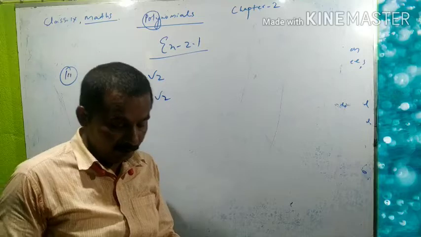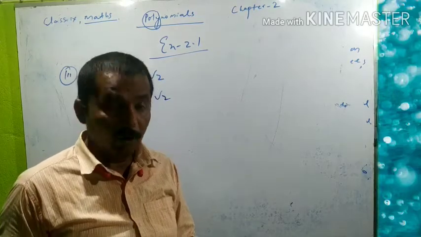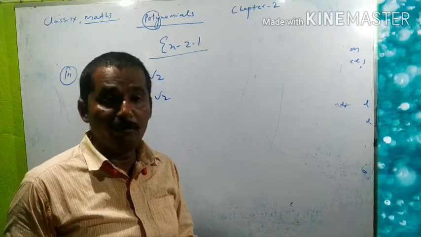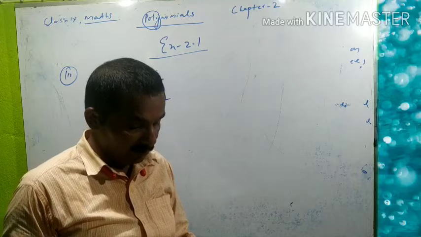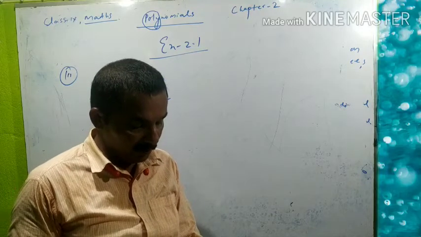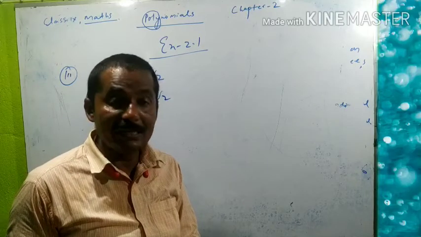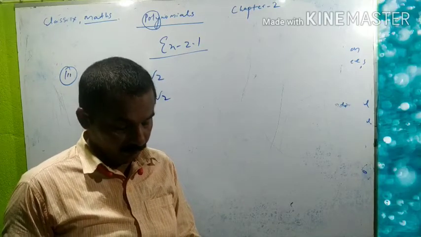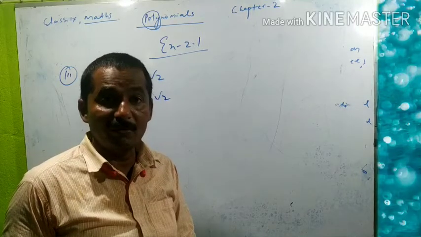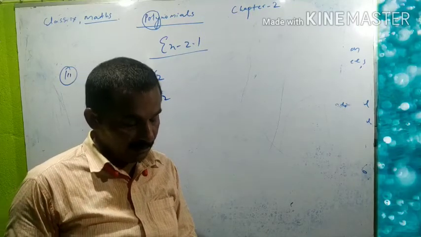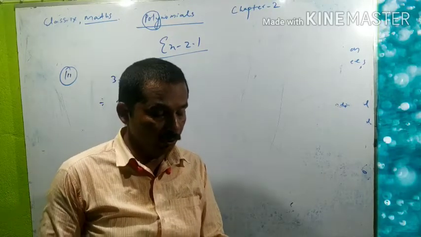And 4 number, when you will solve it, I think you will get negative power or fractional power. So 4 number also is not a polynomial in one variable. 5 number also is not a polynomial here because it has 3 variables. And 6 number also it is not a polynomial in one variable because it has 3 variables. Okay, move to question number 2.